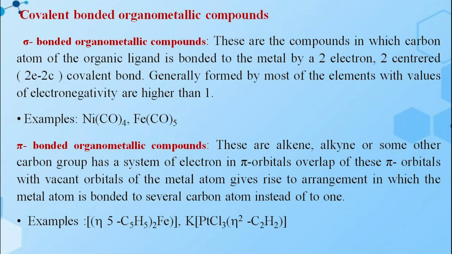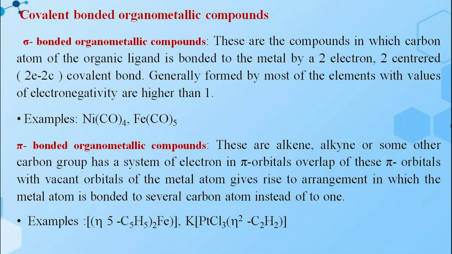Here only sigma bonds are present between the carbonyl group and the nickel atom, and the carbonyl group and iron atom. These are known as sigma bonded organometallic compounds. Next one, pi bonded organometallic compounds. Here an alkene, alkyne or some other carbon group has a system of electrons in pi orbitals. Overlap of these pi orbitals with vacant orbitals of the metal atom gives rise to an arrangement in which the metal atom is bonded to several carbon atoms instead of one.